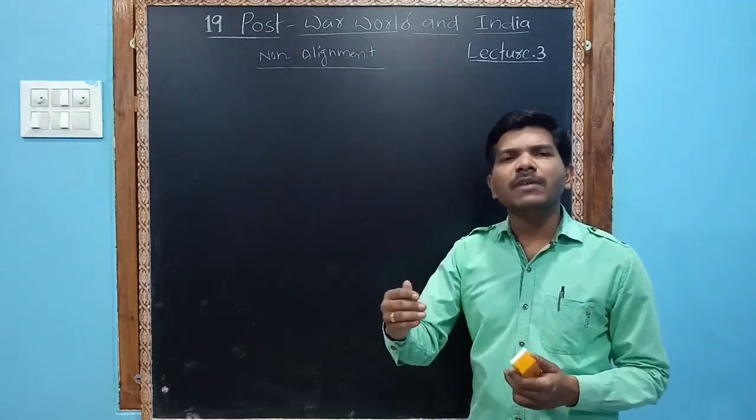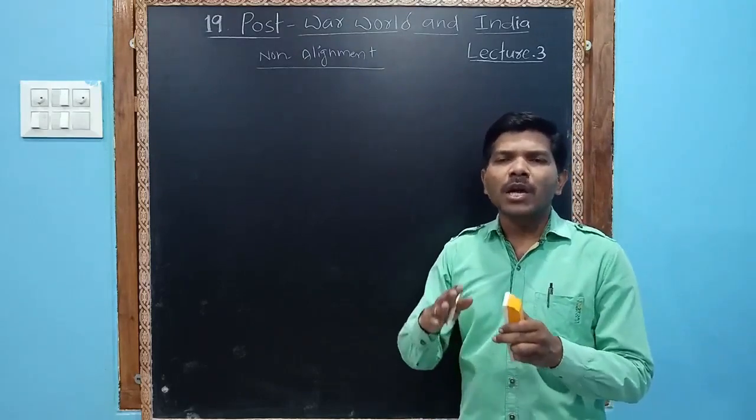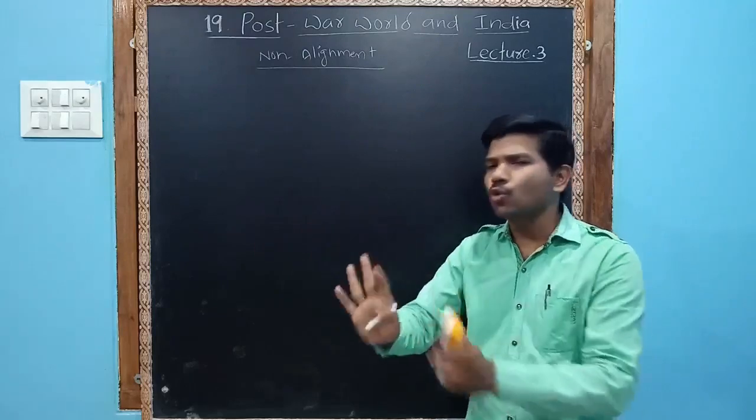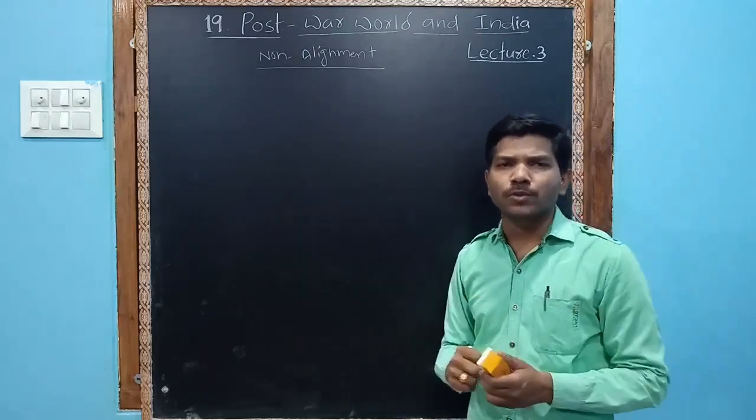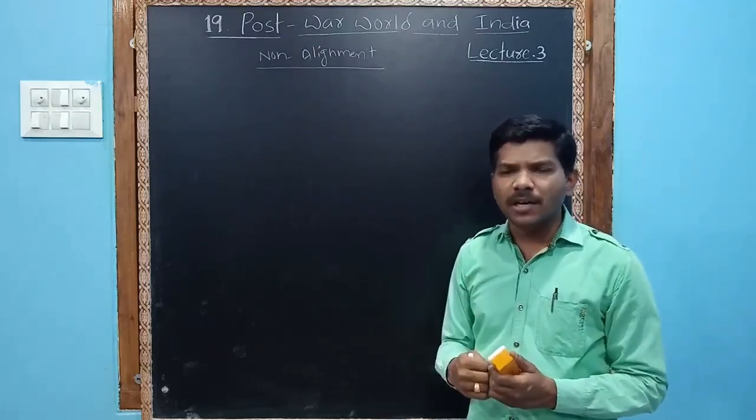Whenever they decolonized, they wanted to remain isolated from these two groups.